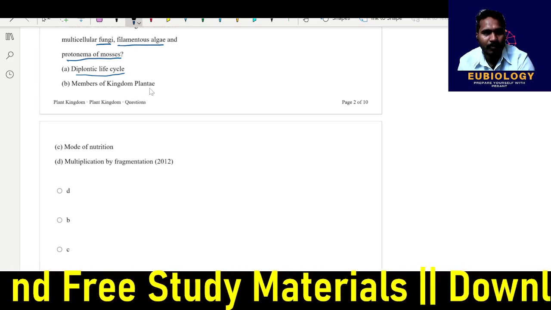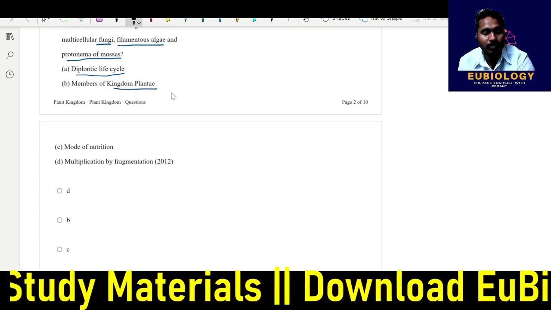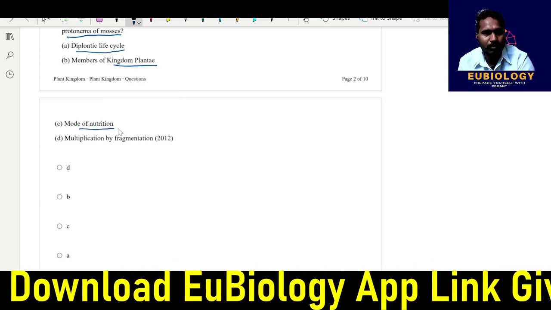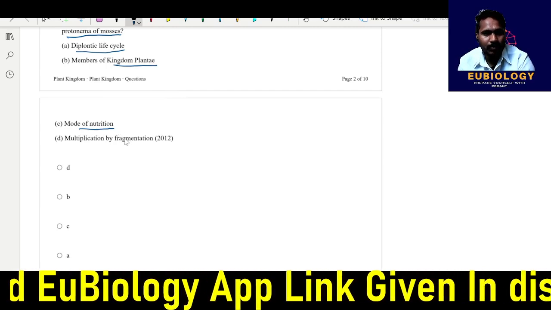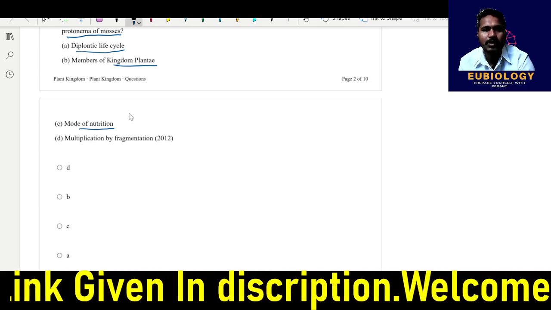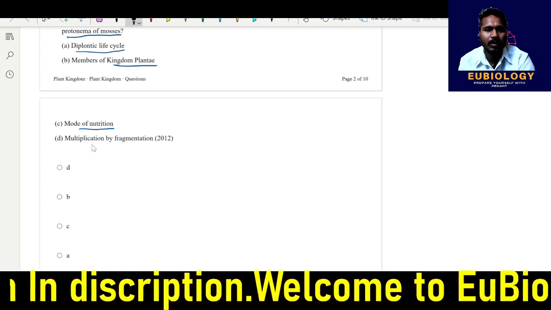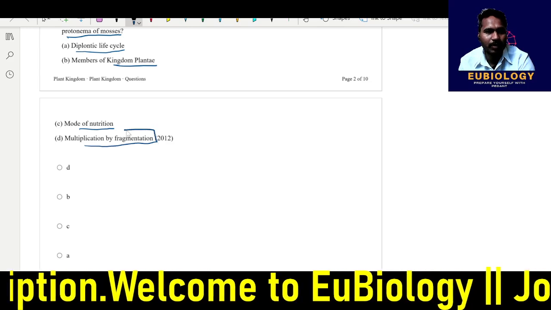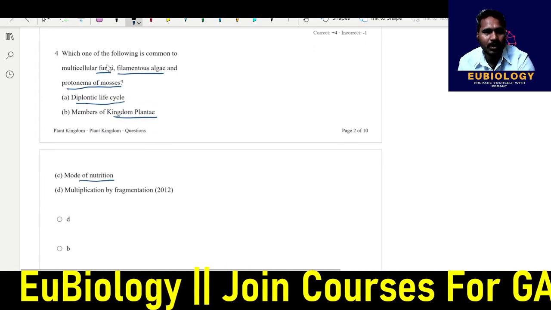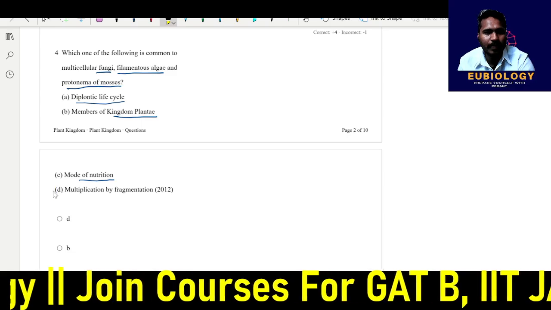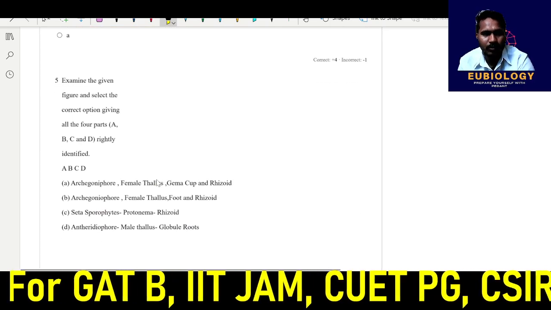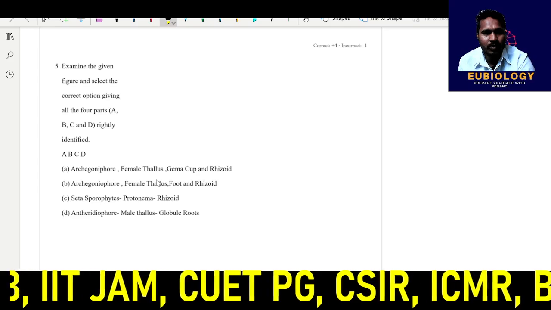So fungi is not a member of kingdom plantae. Mode of nutrition of the fungi is saprophytic, whereas algae is having this kind of mode of nutrition, which is photosynthetic. Now, the mode of multiplication, they can multiply by fragmentation. Okay, this is the correct answer. They can multiply by fragmentation. So your correct answer will be D. Hope you are solving along with me, you have to solve, and hopefully you are solving correctly.